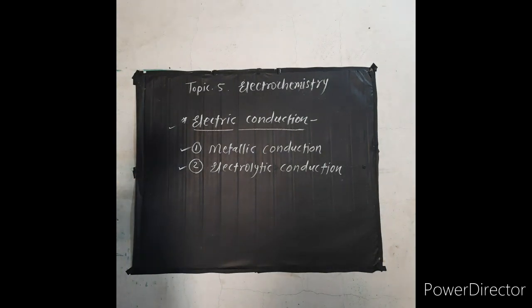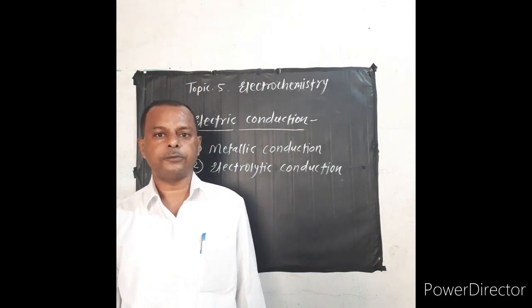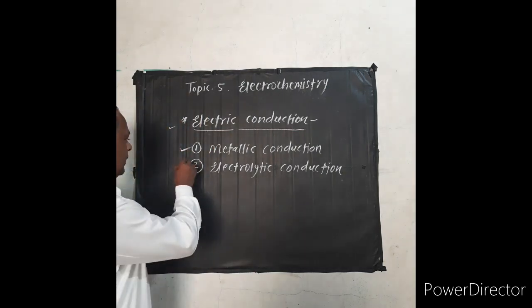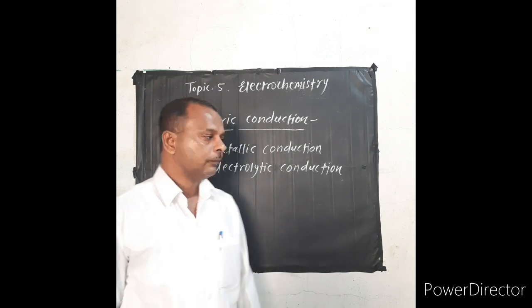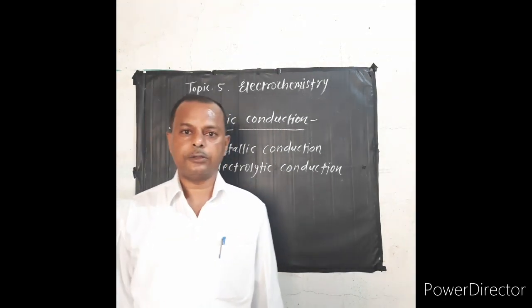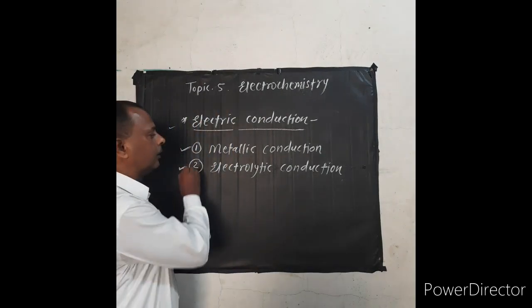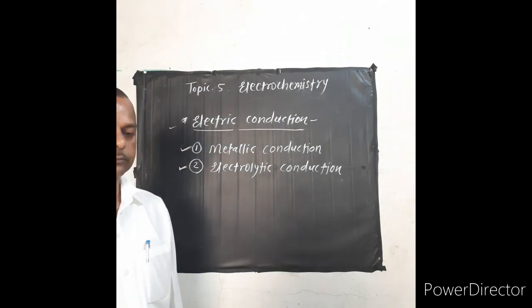Therefore conductors are classified into two types, which give rise to two types of conduction: the first one is metallic conduction and the second one is electrolytic conduction. Now metallic conduction is also called electronic conduction, and electrolytic conduction is also called ionic conduction.